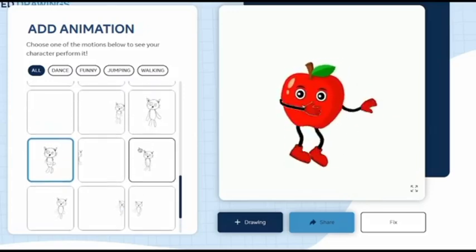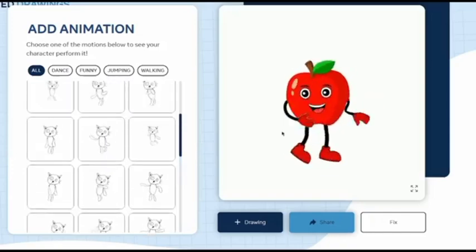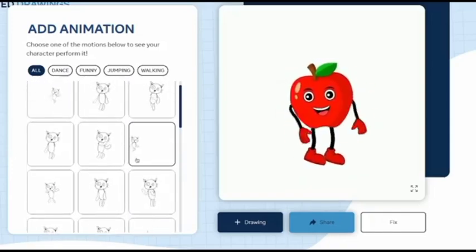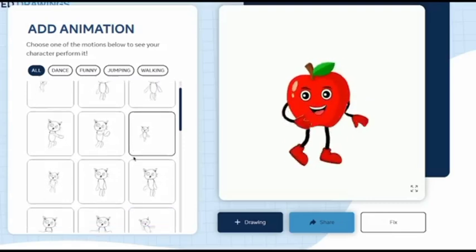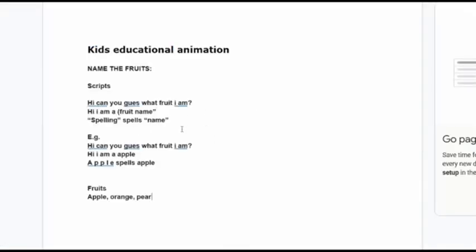And look at his legs. This is the reason why I said you wanted his legs to be facing the same direction, because if his legs were facing the opposite way, he would be walking with his legs open. So that's why I told you guys to do that step earlier. And then from here, you would go back to your script and then figure out the different movements that you need your character to do. Find it, and then download it.